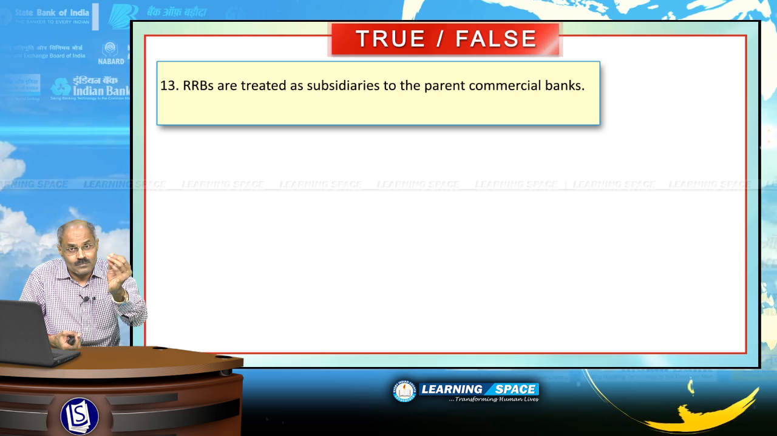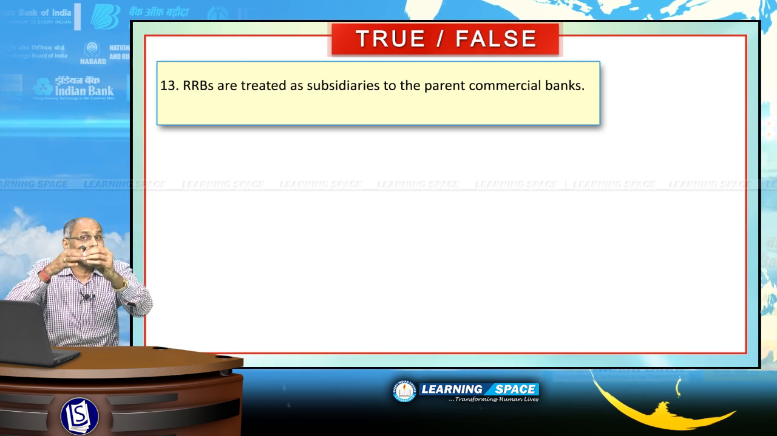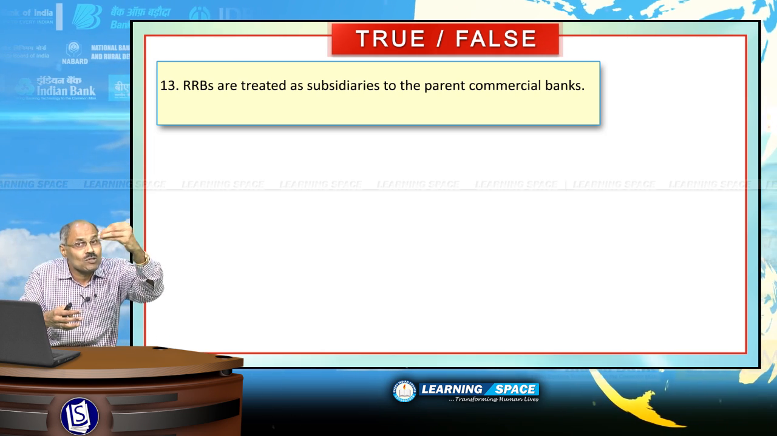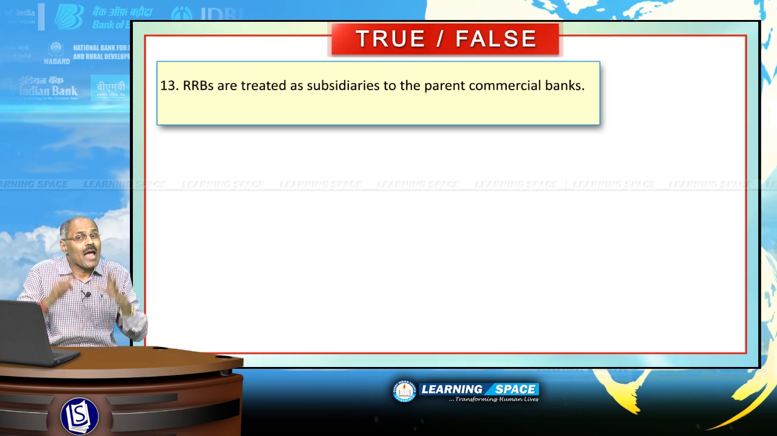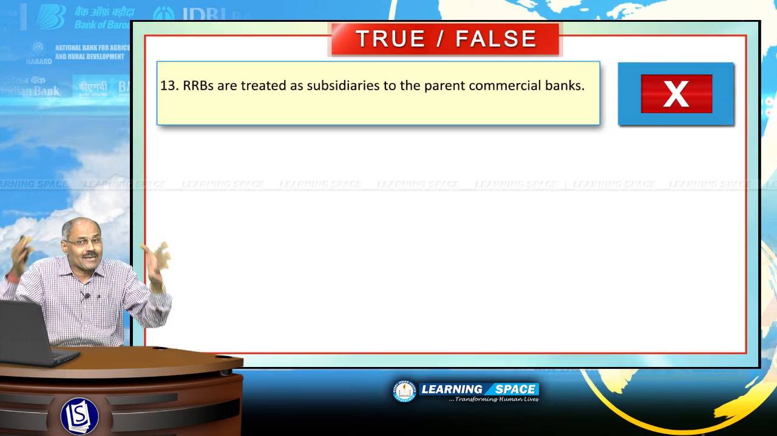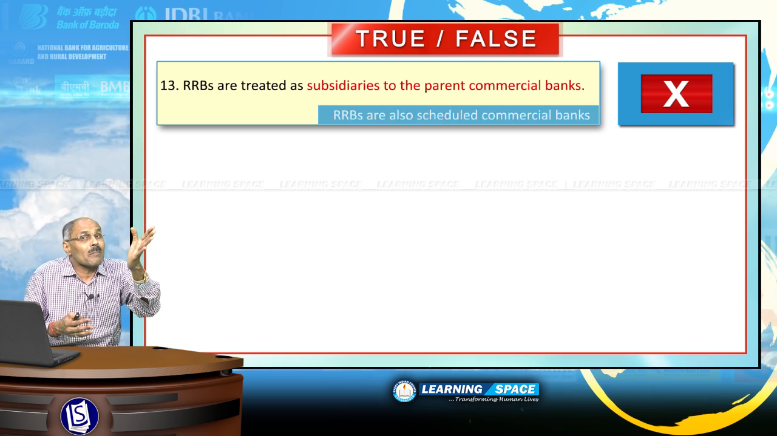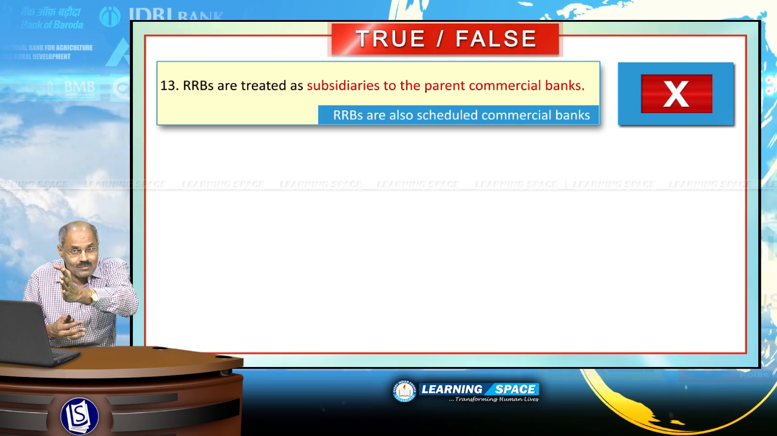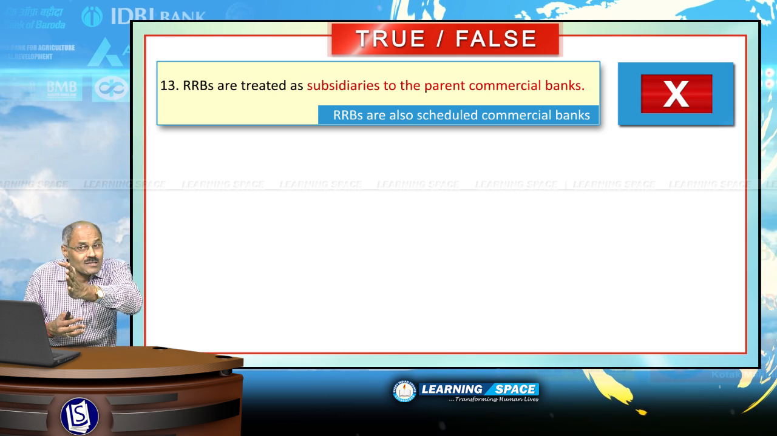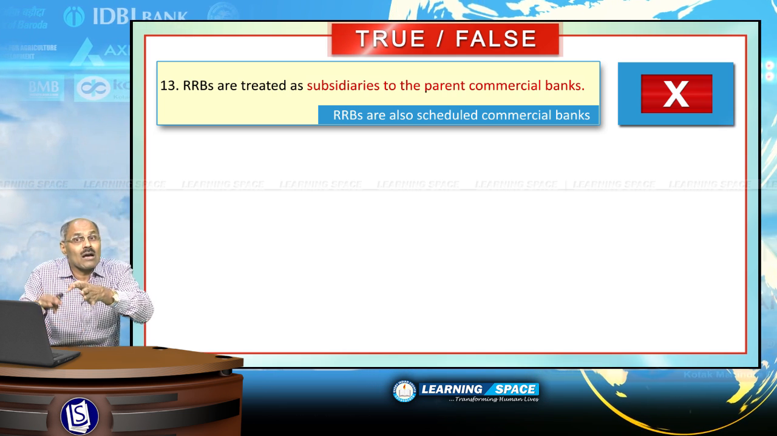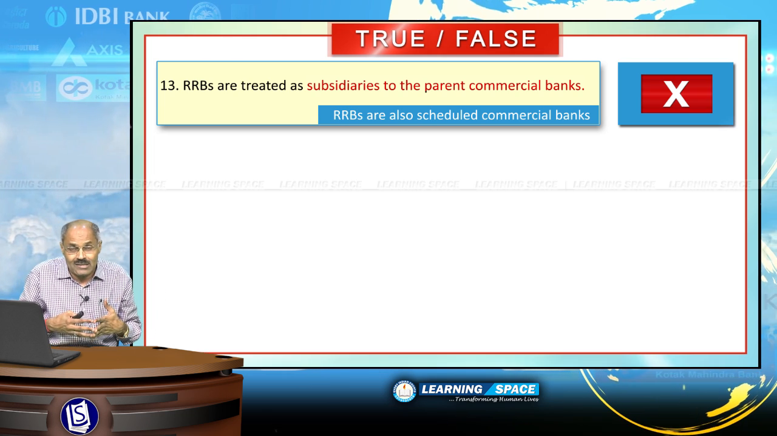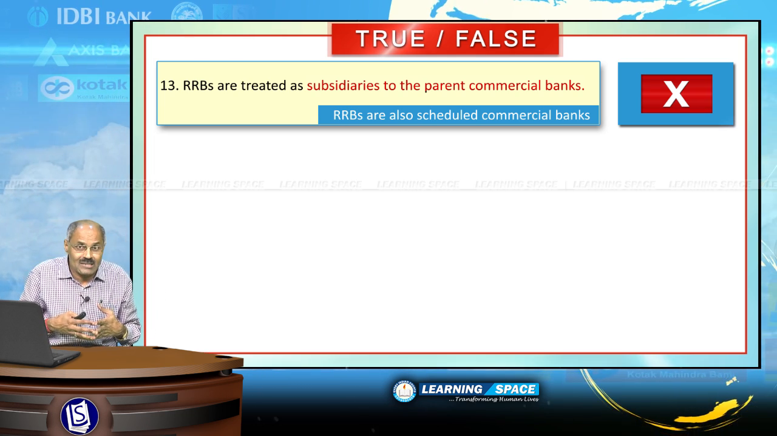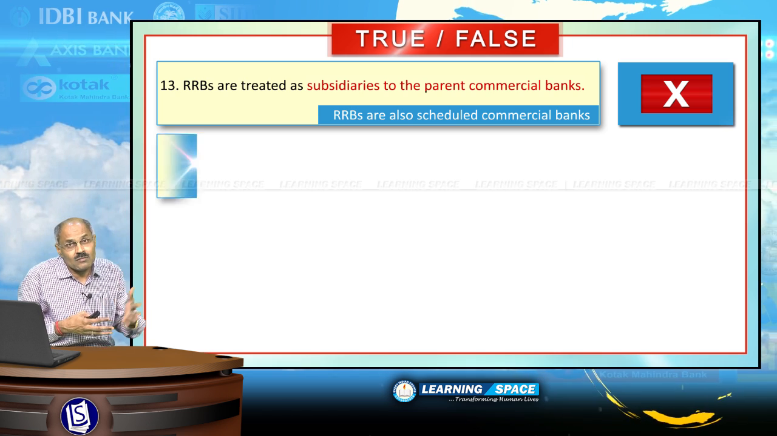RRBs are regional rural banks. They are treated as subsidiaries to the parent commercial banks. Absolutely wrong. For all practical purposes, regional rural banks are scheduled commercial banks. Regional rural banks are not subsidiary to the parent banks. They are scheduled commercial banks for all practical purposes. Look into the next one.